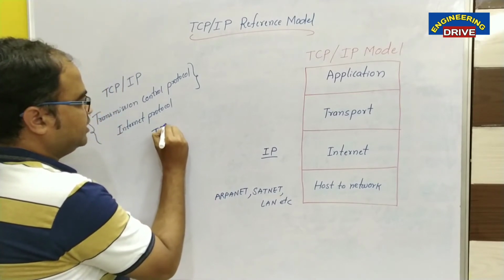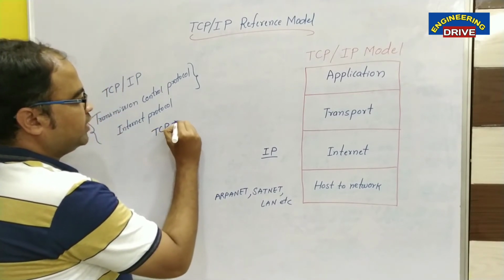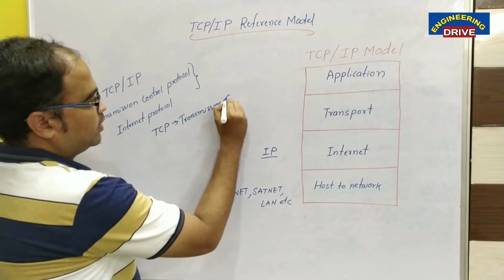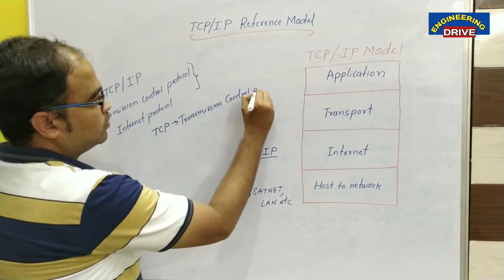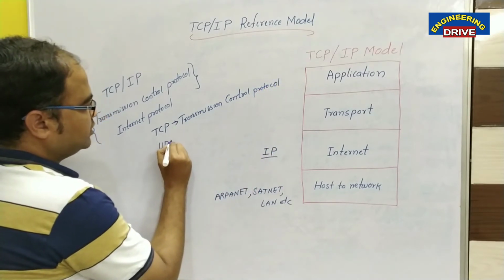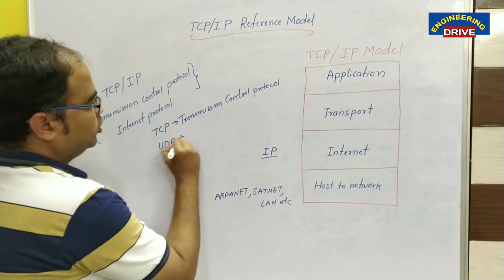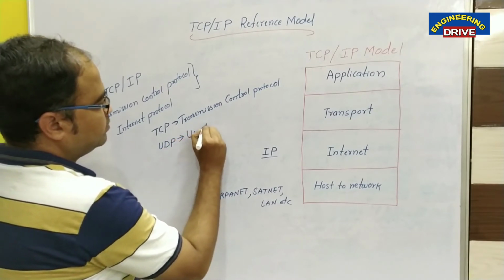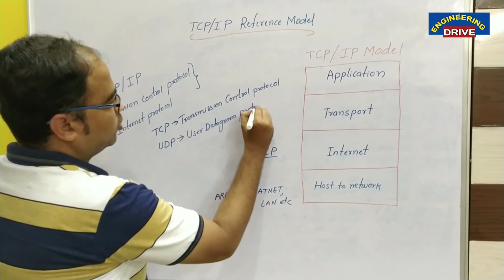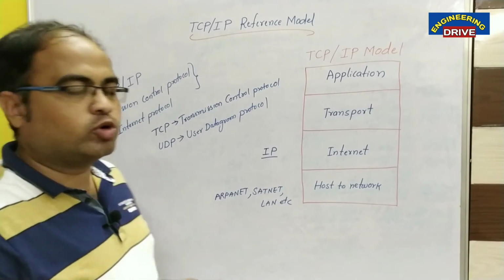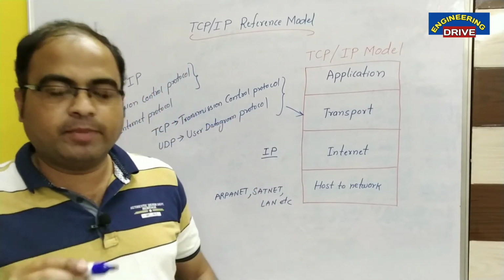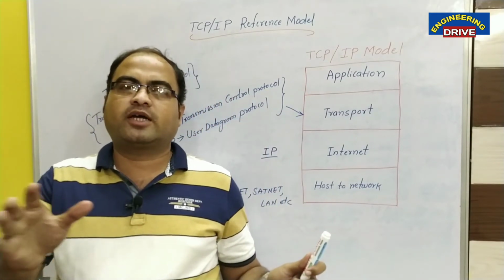One is the TCP protocol, the Transmission Control Protocol, and then there is one more protocol used in the transport layer, which is the UDP protocol, the User Datagram Protocol. These are the two protocols used in the transport layer. The main purpose of these protocols is to establish communication.